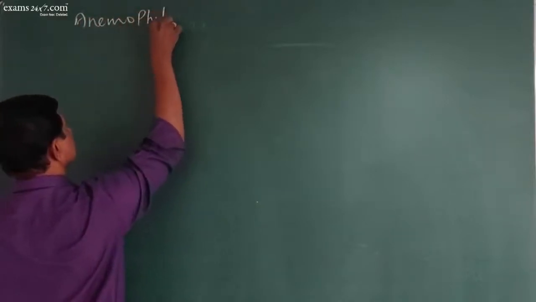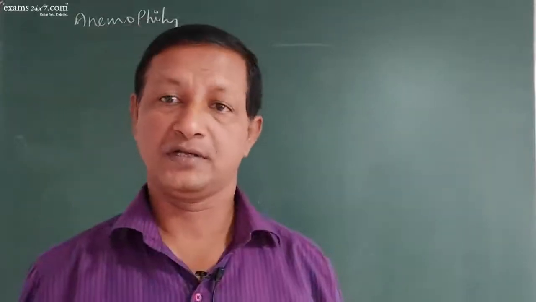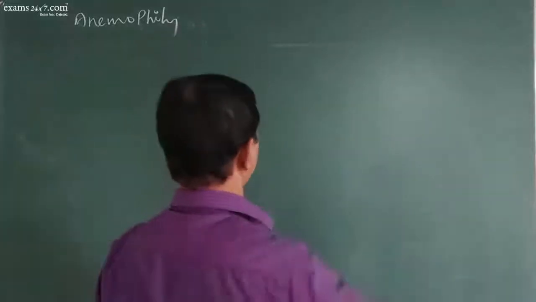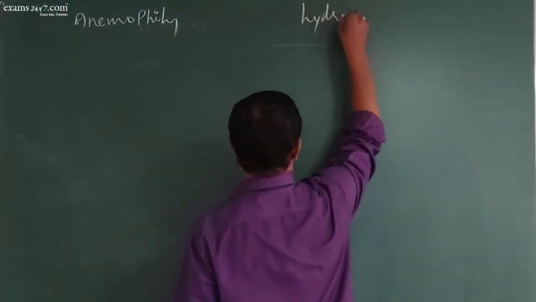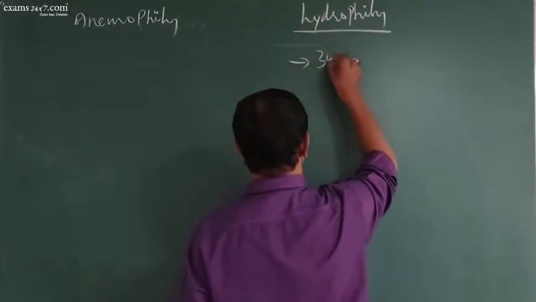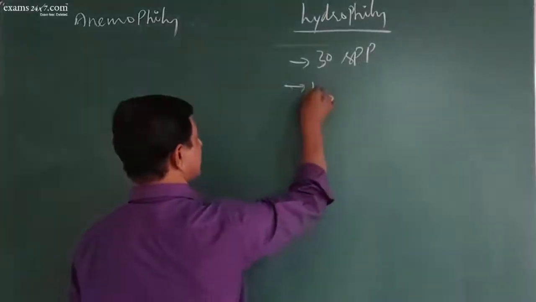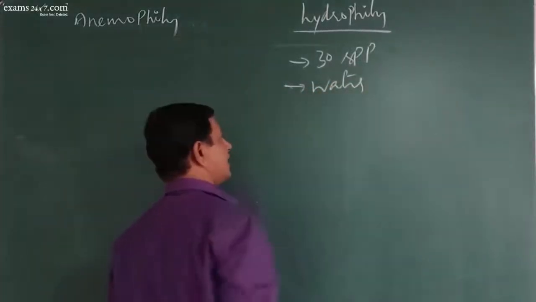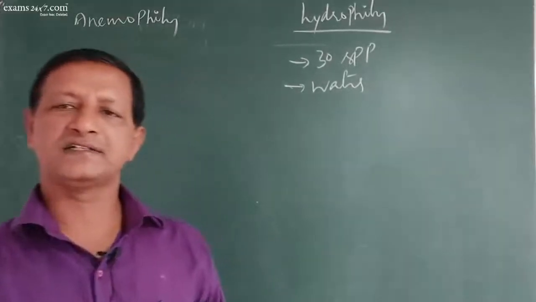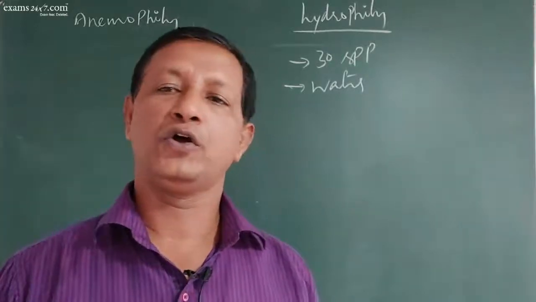Among the abiotic pollination, anemophily is major. Very few organisms will go for hydrophily. Very few plants go for hydrophily. It is a maximum of 30 species, which are particularly living in aquatic systems, that are associated with hydrophily. Of course, not all the plants living in water go for hydrophily. Some plants even go for biotic pollination.